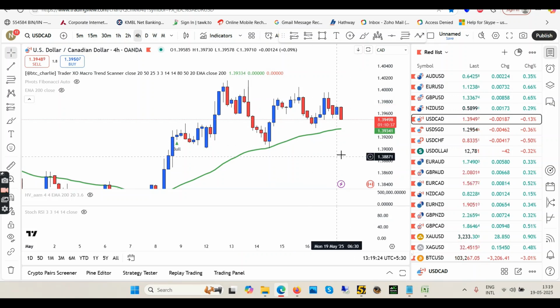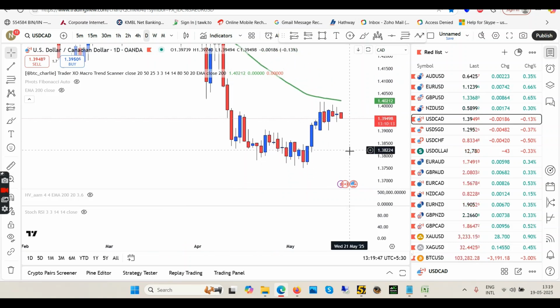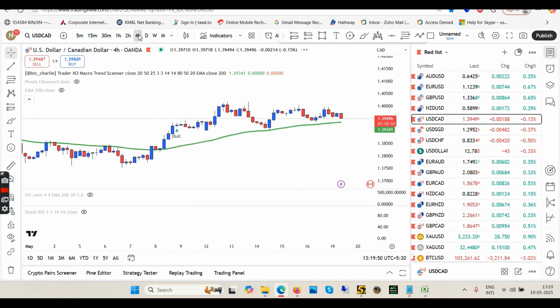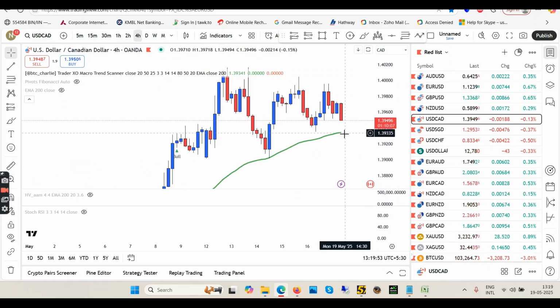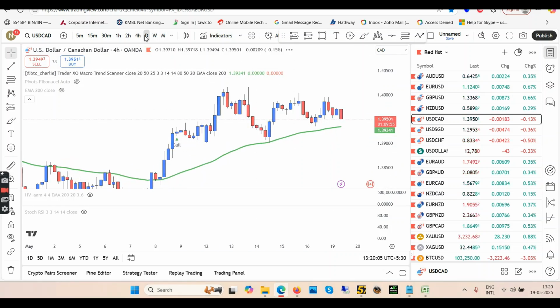So you have to wait for this 4 hour rejection to come. So if the candle breaks the EMA and close below the EMA, then we have to prepare for sell trades. If it only rejects the EMA and then you have a blue confirmation candle, then you can start taking longs, okay? In my opinion, Canadian is too weak to make any impact on dollars. So we will look for longs, but we will be smart. We will only look for longs once we have the rejection from the EMA, or we have to wait for a confirmation blue candle. That blue candle has to eat the previous red candle, then only we will enter long, okay? So again, use your common sense.